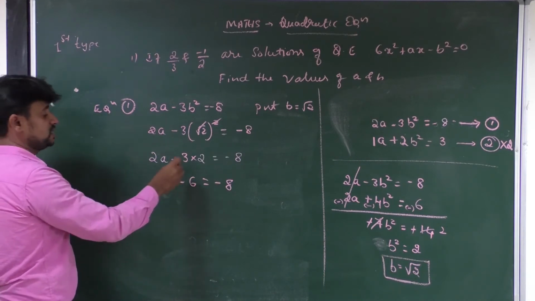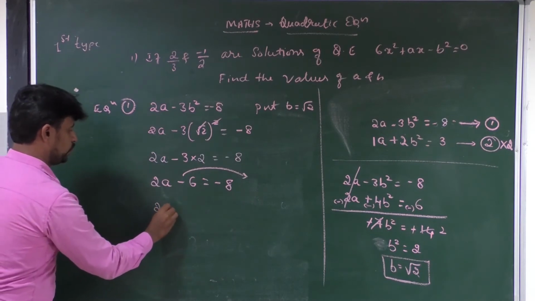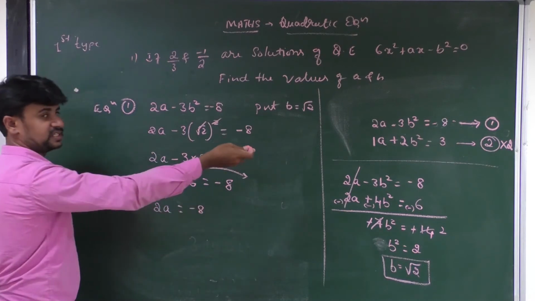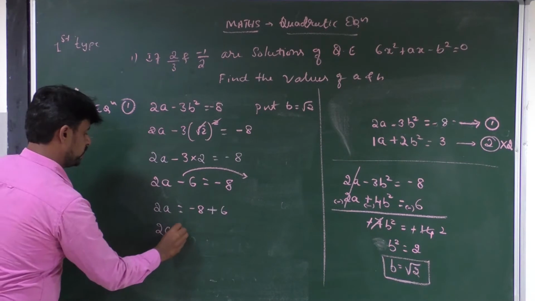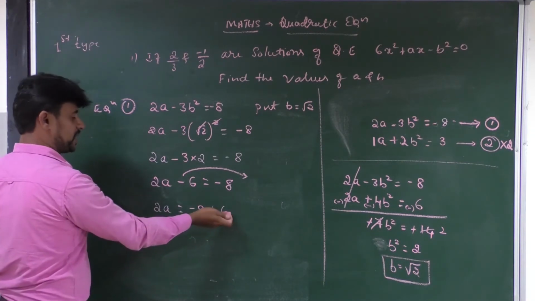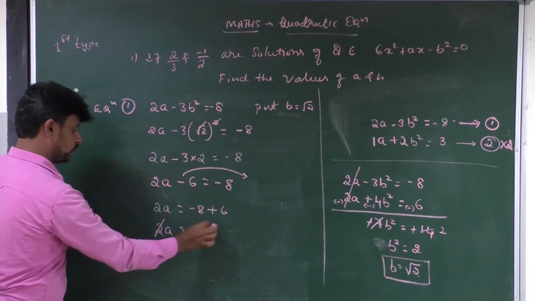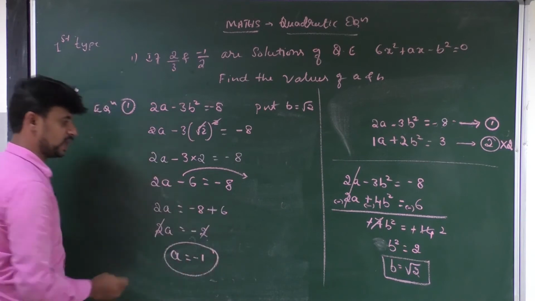So for that purpose you have to take this minus 6 to the right side. Then it becomes 2a is equal to minus 8 as it is. If you take this minus 6, it becomes plus 6. Then 2a is equal to, if you add this 6 to minus 8, you will get minus 2 here. 2 gets cancelled. Therefore the value of a is equal to minus 1.